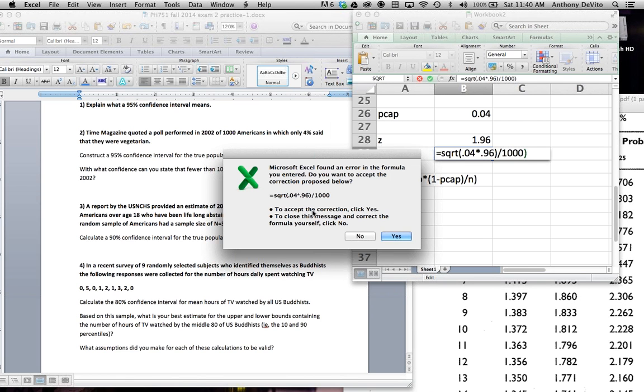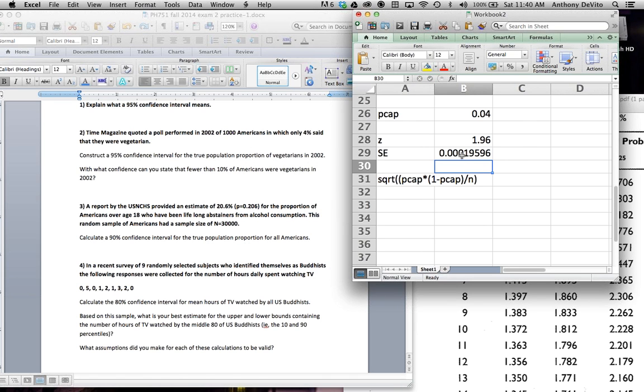Whoops. What did I do now? That's not right. Equals square root, parentheses, 0.04 times 0.96 over 1,000.